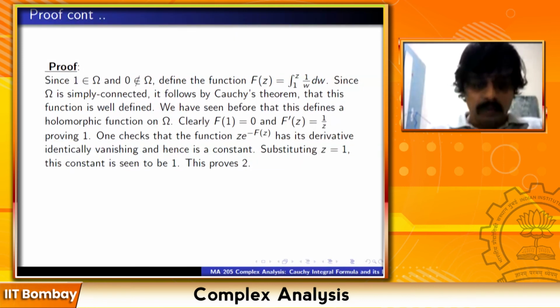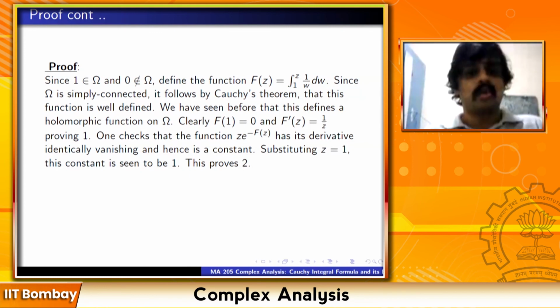You will be left with e raised to minus fz minus e raised to minus fz. So that is 0. So the derivative vanishes identically and hence this is a constant. So what constant is it? To compute the constant, just substitute z equal to 1. So this is e raised to minus f of 1. F of 1 is 0, we know that. So this is e raised to 0, which is equal to 1. So substituting z equal to 1, we see that this constant is equal to 1.